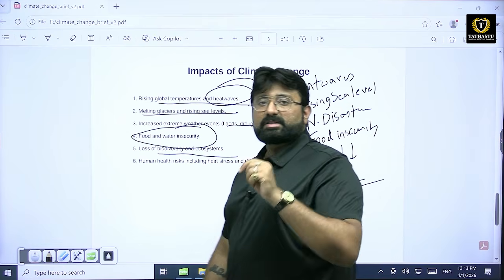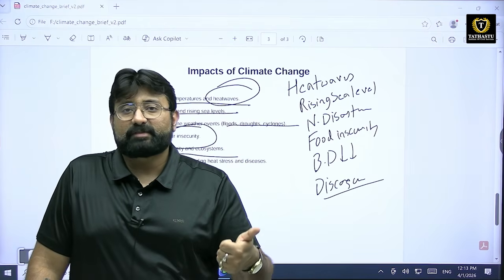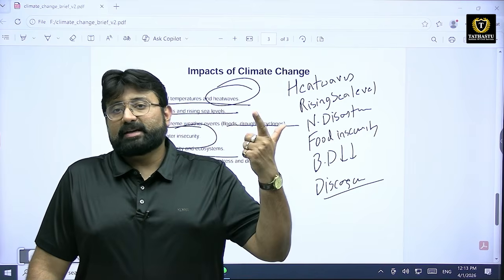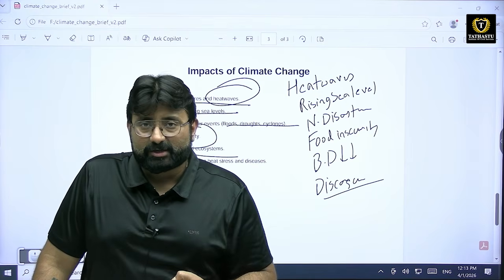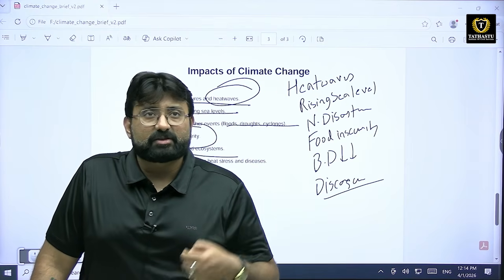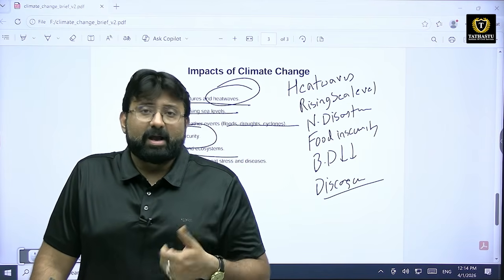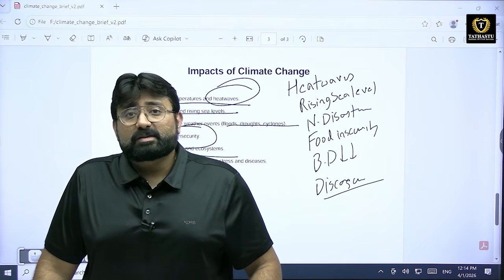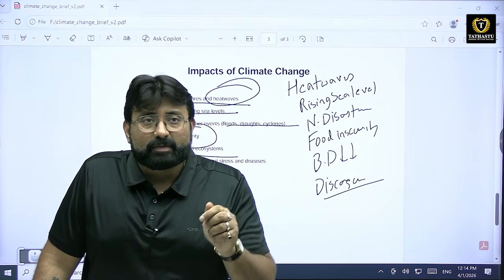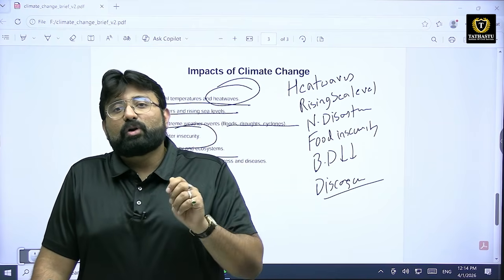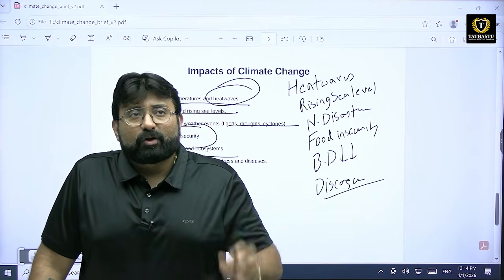So my students, this is a brief description of what climate change actually is, that is, changes in temperature, weather patterns, and the overall environment. The major causes of climate change are deforestation, fossil fuels, industrialization, urbanization, etc. And the major impacts of climate change are heat waves, rising sea levels, natural disasters, loss of biodiversity, and diseases. I hope you found this information to be useful. In this manner, in a matter of a few minutes, we will be able to revise all your concepts of geography and environment in a very short period of time for your prelims and your mains.